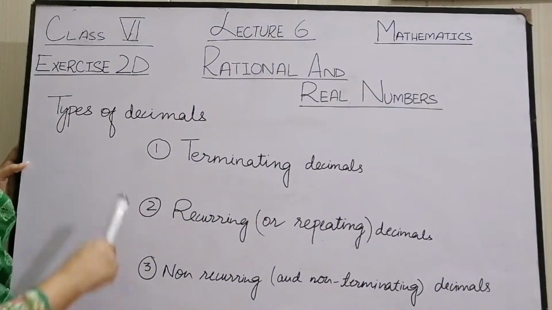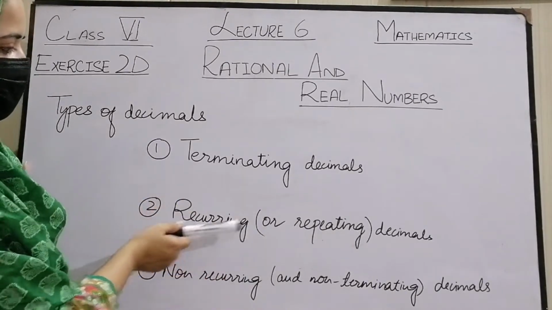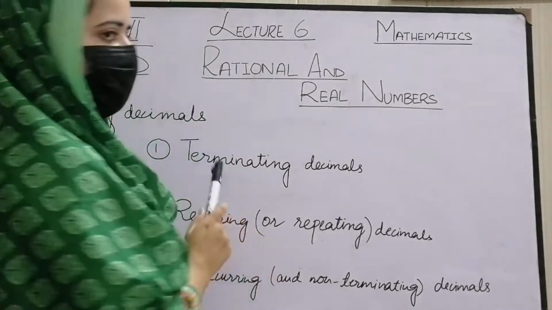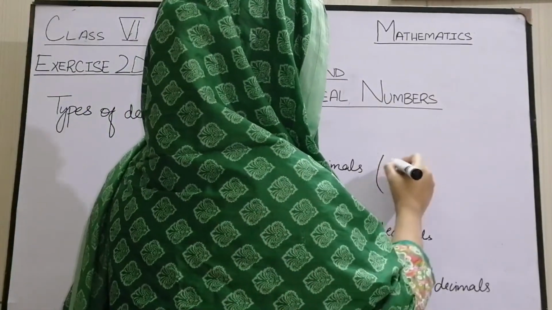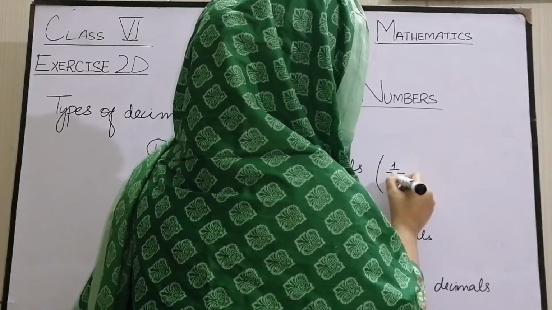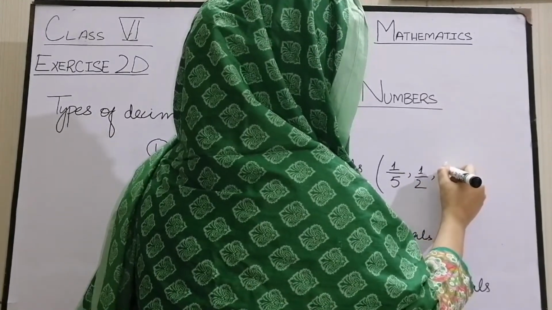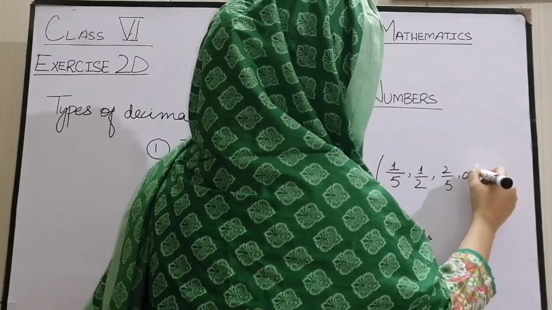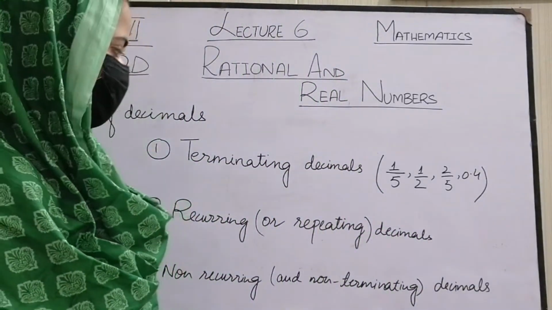So, from the previous discussion, we noticed that there are three main types of decimals: terminating decimals, recurring or repeating decimals, and non-recurring and non-terminating decimals. So, what are terminating decimals? Terminating decimals are the ones which terminate after some point. Let's say we have 1 by 5. 1 by 5 is 0.2, so it terminates. 1 by 2, 2 by 5, these are all terminating decimals. You can also write 0.4.